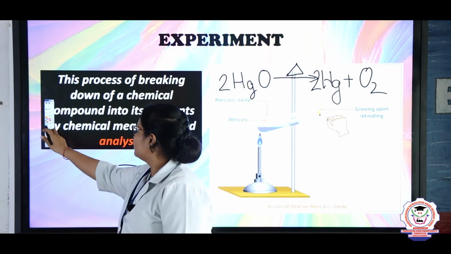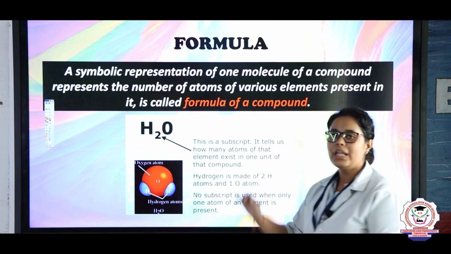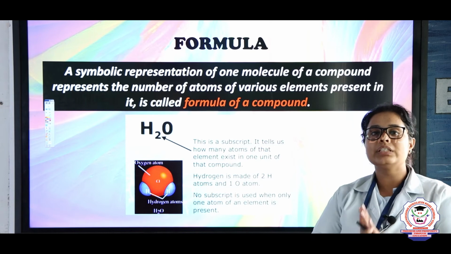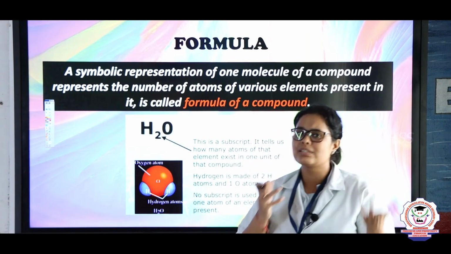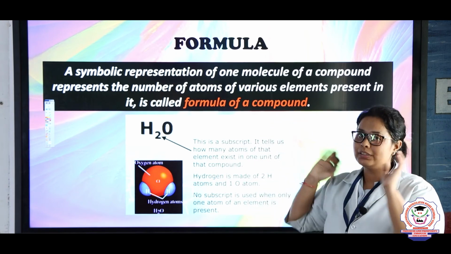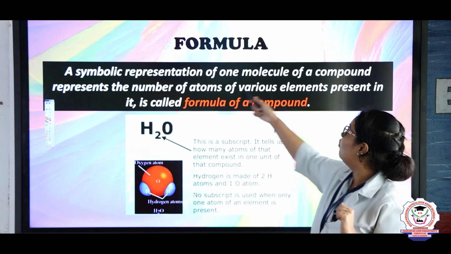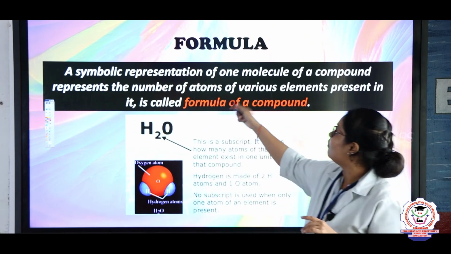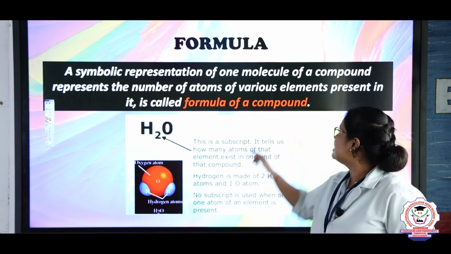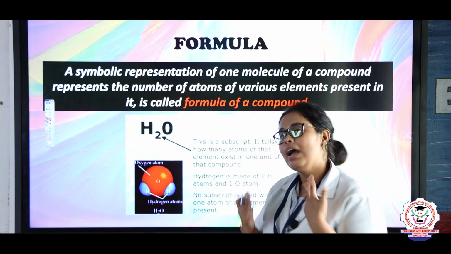Now let's come to the next topic, which is formula. So children, in chemistry the main concept is formulas. So how do we know what the formula is? First let's see the definition of it. A symbolic representation of one molecule of a compound which represents the number of atoms of various elements present is known as the formula of a compound.